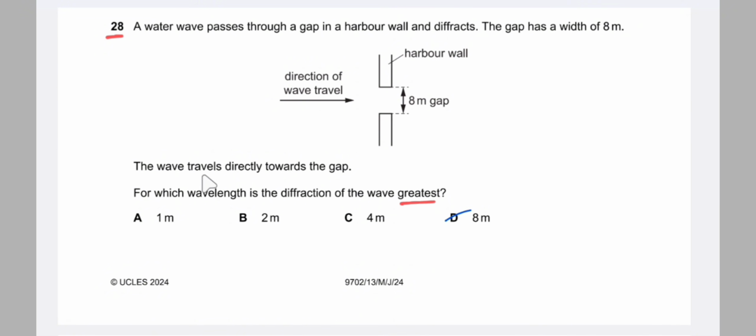So diffraction is greatest when the width of the gap is approximately equal to the wavelength. When the width of the gap is approximately equal to the wavelength, the diffraction is the greatest. So which length is approximately equal to the gap? 8 meter is approximately equal to the gap. That means the diffraction is the greatest when the wavelength is 8 meter.